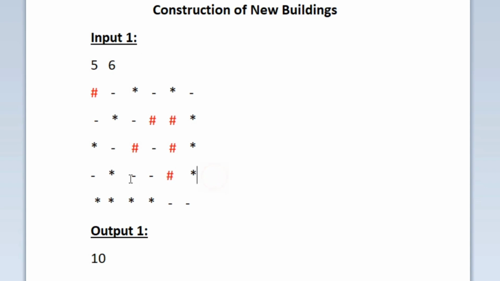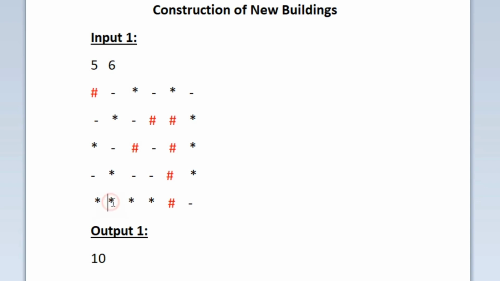So we move to the fourth row, and in the fourth row the second column has an asterisk. So we can check in four sides. In the top left there is already a building, and in top right we have built a building, and in bottom left and bottom right we have a building. So we move to the next asterisk. For the next asterisk, in the bottom left we can build a new building, and it does not have top right and bottom right.